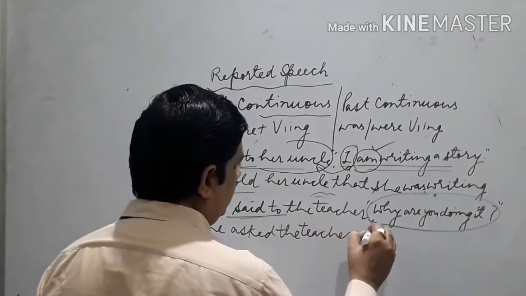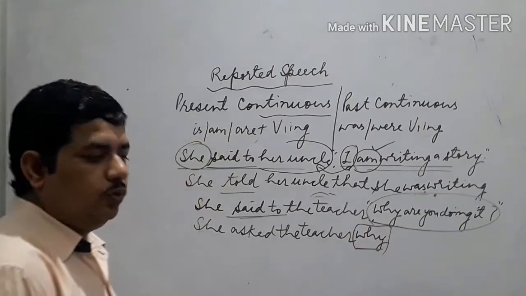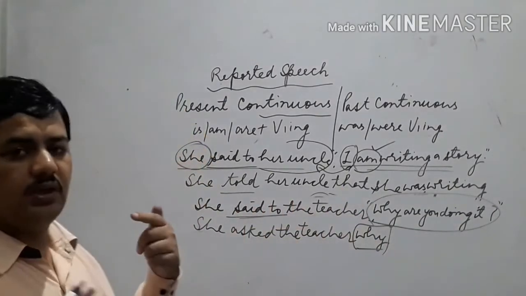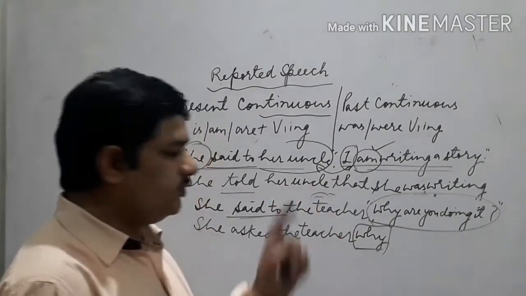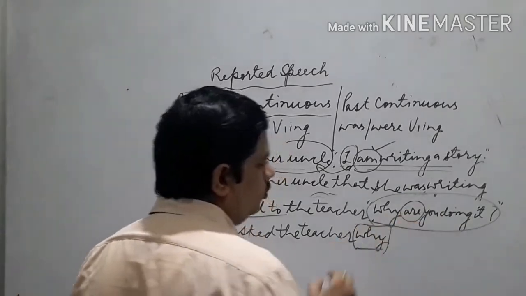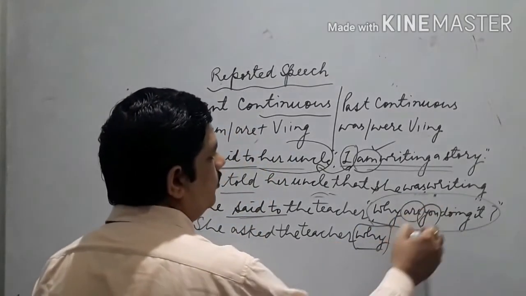Why? Because I told you, with the WH family we do not use if, we do not use whether. We use the WH family word only. So she asked the teacher why. Is, am, are we change into the was verb, but we use the was verb only after changing this pronoun.